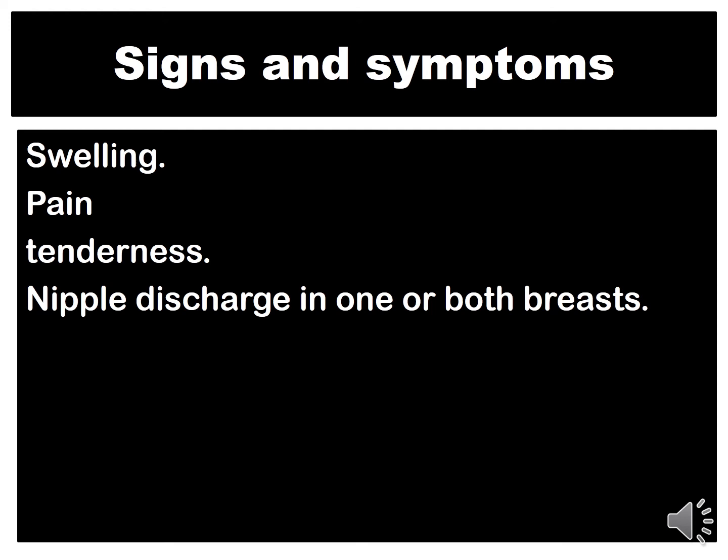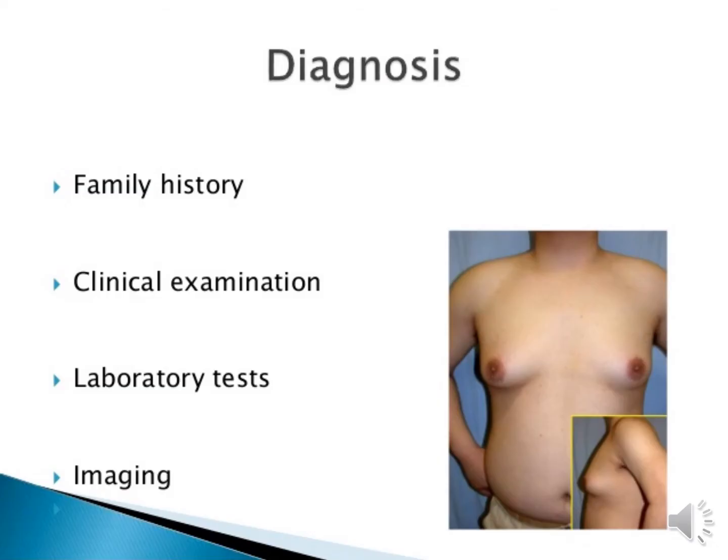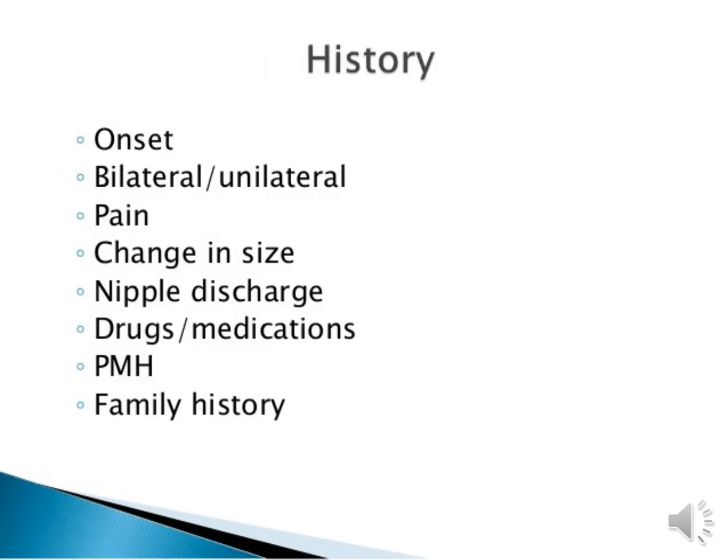Okay students, now we will see how we can evaluate gynecomastia. There is a lot of diagnostic evaluation: family history, physical examination, clinical examination, laboratory tests, imaging. Let's see one by one which is most important. First, history.